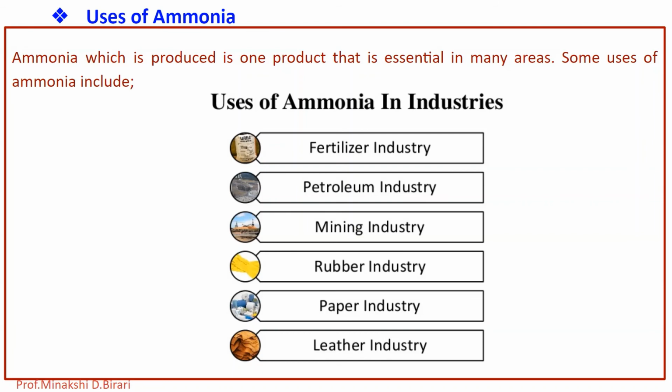The petroleum industry also utilizes ammonia in neutralizing the acid constituents of crude oil and for the protection of equipment from corrosion. Ammonia is also used in the mining industry for extraction of metals such as copper, nickel, and molybdenum from their ores.